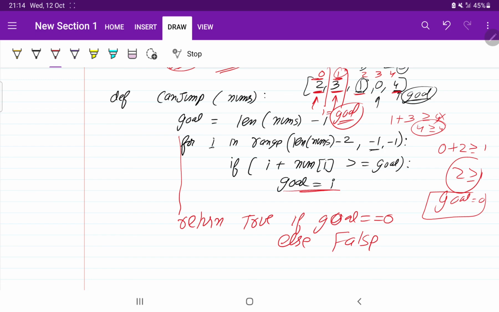First of all, we take a variable goal which will be at the last point, and then we will check, can we reach our goal one by one. If we can reach our goal, then we will reduce our goal. If we cannot reach our goal, we will check one element back. From that step, can we reach our goal? Then we can move one step more back. Can we reach our goal? We need to ask these questions, and ultimately we are going to reach our goal. It means we can jump from the first index to the last index. So this is our one approach.